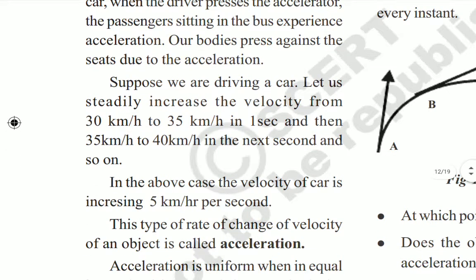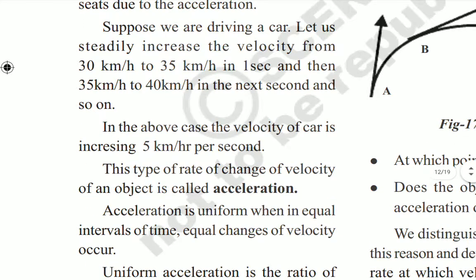This type of rate of change of velocity of an object is called acceleration. The rate of change of velocity of an object is called acceleration.